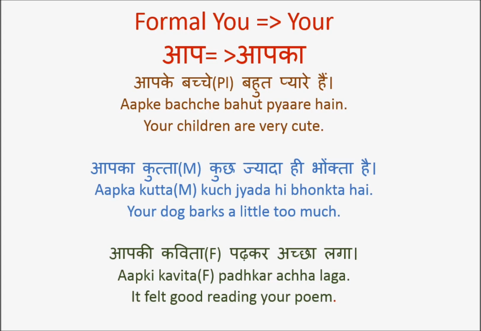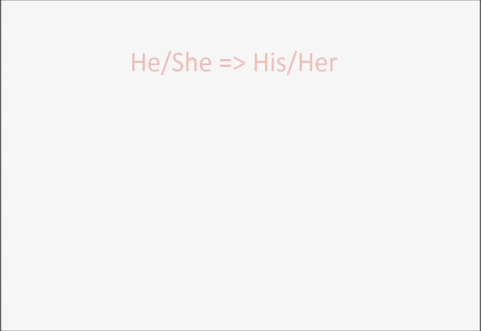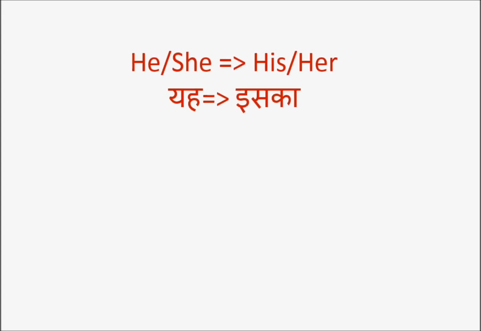आपका कुत्ता, your dog, because kutta is masculine. आपकी कविता because कविता is feminine, so आपकी. And आपके for plural, आपके बच्चे. Then he or she becomes his or her. Now, the only difference is yah and vah. Surprisingly, in English you will have he or she clearly demarcated. But here you will have to understand the context in Hindi to understand who is that yah, he or she.